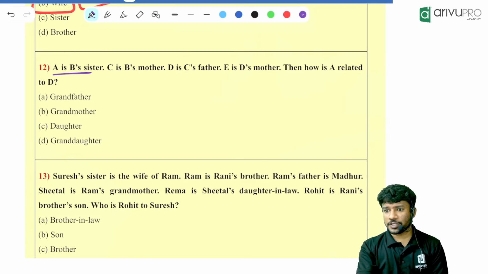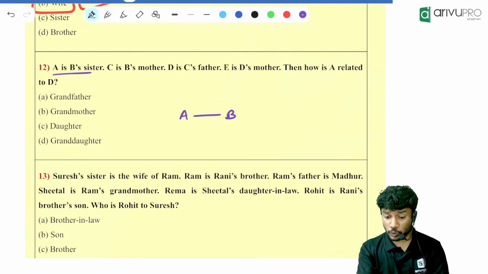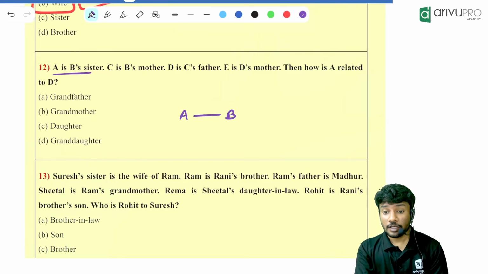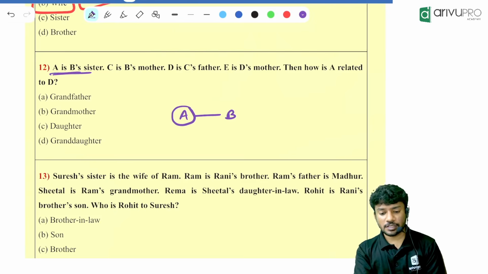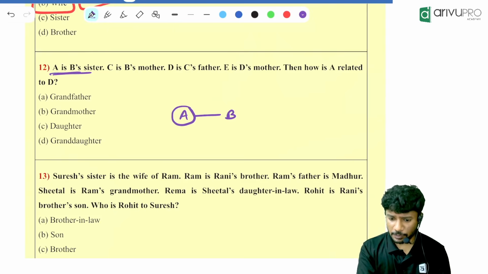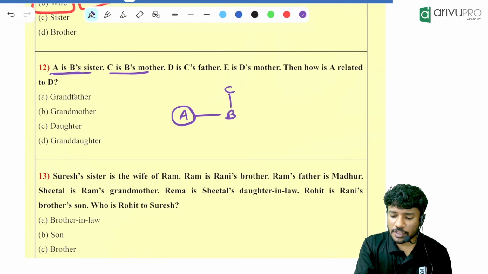A is B's sister means A and B are siblings. Who is female? Whose gender is not given? A's gender is given. What is A's gender? A is B's sister, so A is female. C is B's mother.